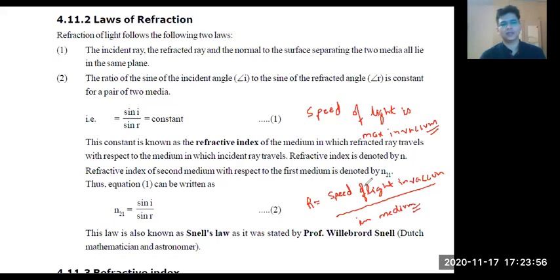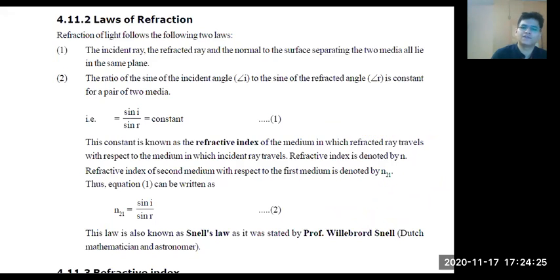Now tell me, this ratio is constant for a given material. Yes or no? And what do you think? The value of this constant will be greater than 1 or less than 1? Think about it. Always greater than 1, na? Yes, very good. Always greater than 1. Now, this ratio is called refractive index.